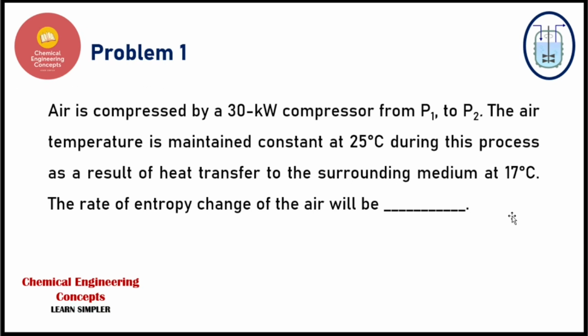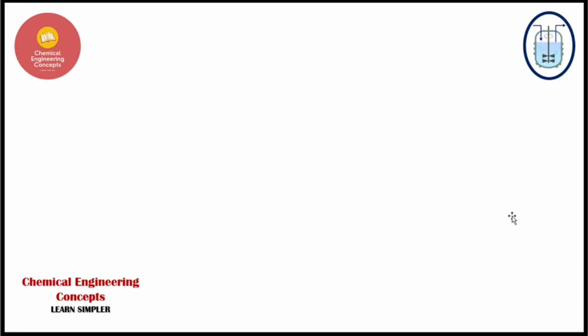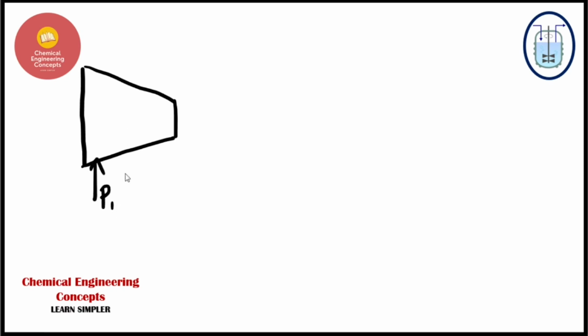air. We have to find out the rate of entropy change. So this is actually a steady flow process, simply a steady flow process. And we shall make a compressor now. This could be a type of compressor that we can use. So this is our compressor. You can see that it will compress the air from any pressure P1 to any pressure P2. So this is what we have.